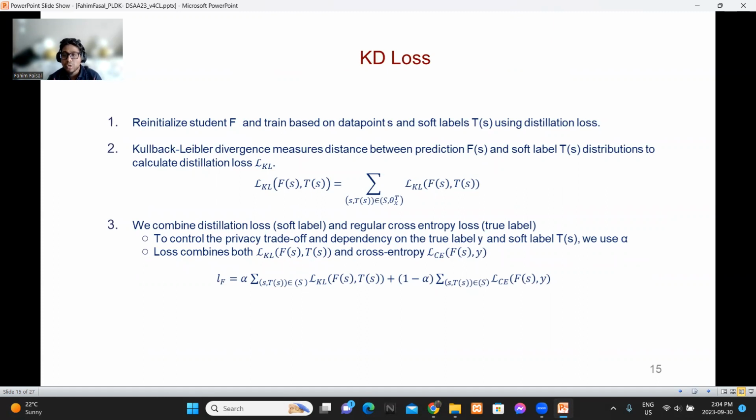And in the cross entropy loss, we try to match the prediction and the ground truth label, or the true label Y. So we use an alpha hyperparameter, which is used to control the trade-off between privacy and utility. It is also used to control the dependency on the soft label TS and the ground truth or hard label Y. So whenever we increase dependency on the soft label, the model reduces privacy leakage. But whenever we increase dependence on the true label, the model tends to leak more private knowledge. So we try to come up with the optimum alpha hyperparameter value so that it can ensure a better privacy utility trade-off.